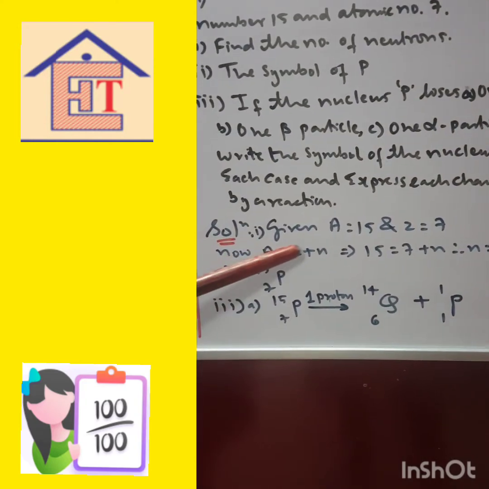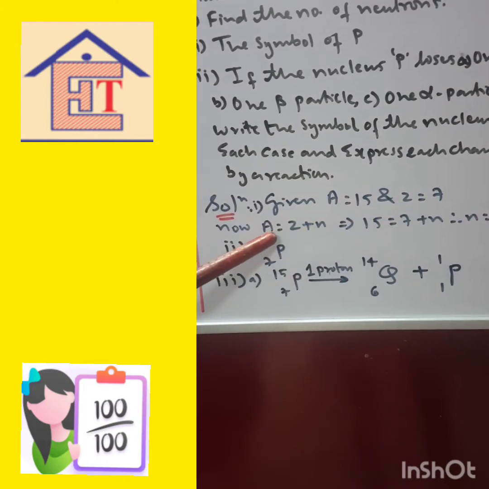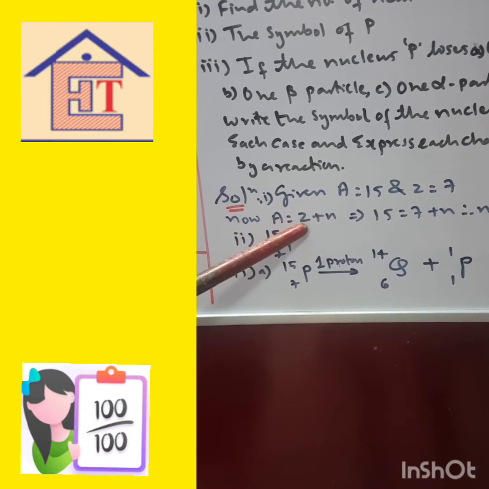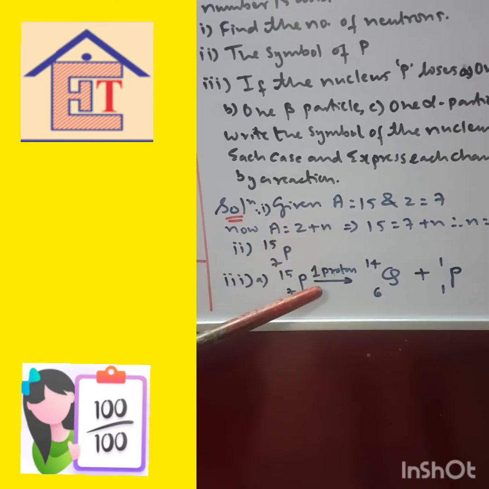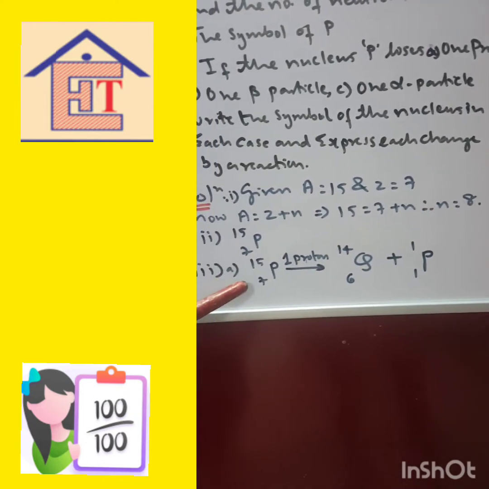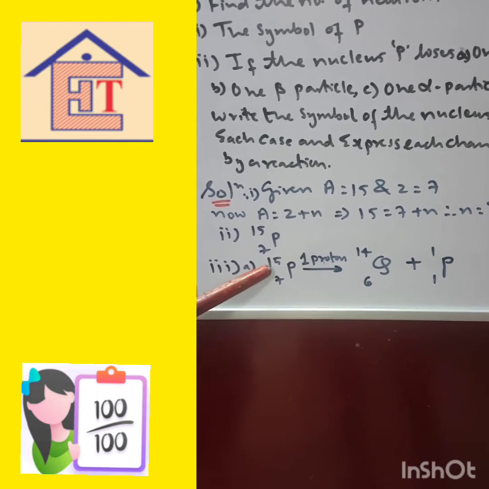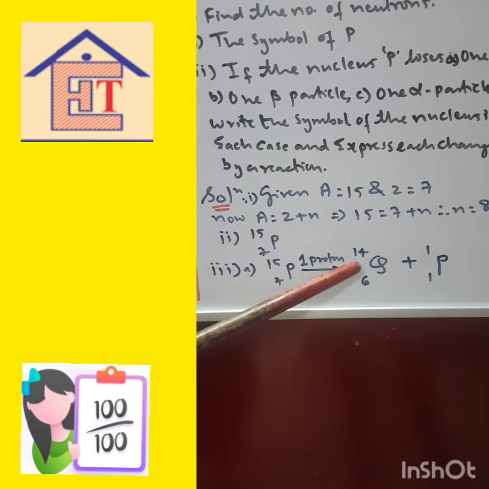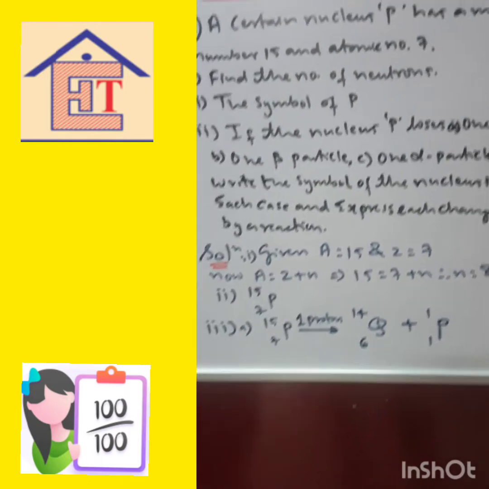Now as it is given, atomic mass is 15 and atomic number is Z, you can find out the number of neutrons by this formula: A is equal to Z plus N. A is the atomic mass, Z is the atomic number, that is protons, plus neutrons. So 15 is equal to 7 plus N, so N is equal to 8. Now over here, if this element gives 1 proton, the mass number decreased by 1 and atomic number decreased by 1. So 14 and 6 plus P1, proton. Mass number and atomic number are each decreased by 1.